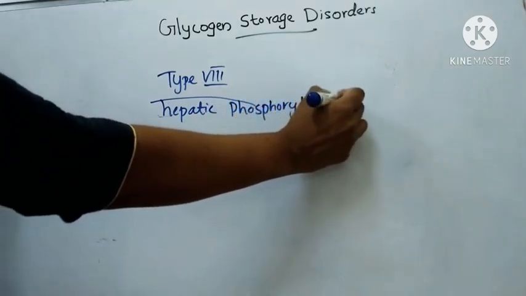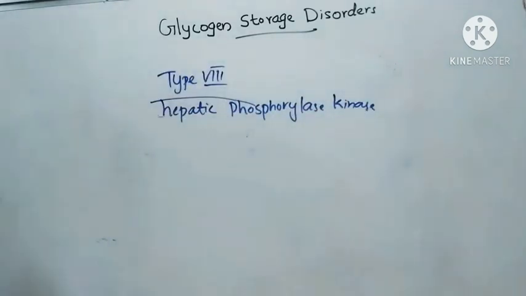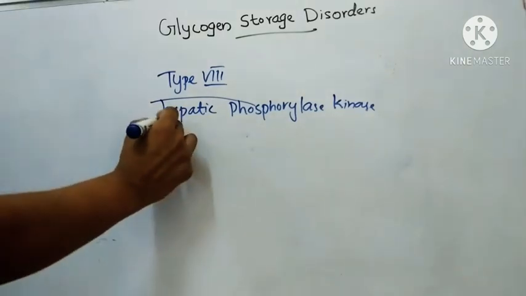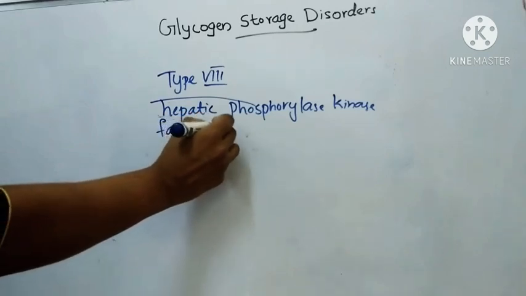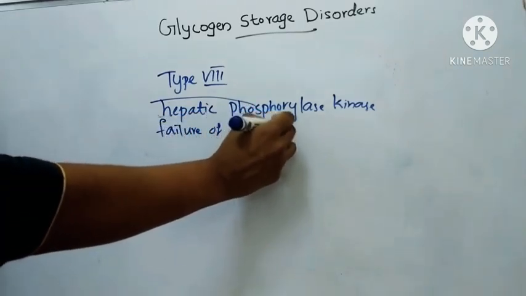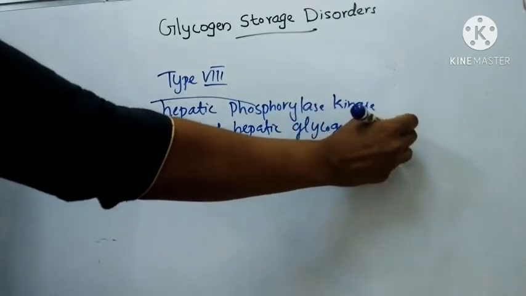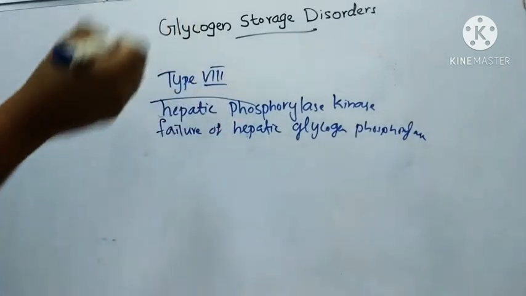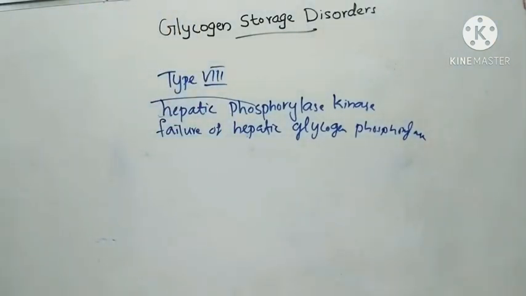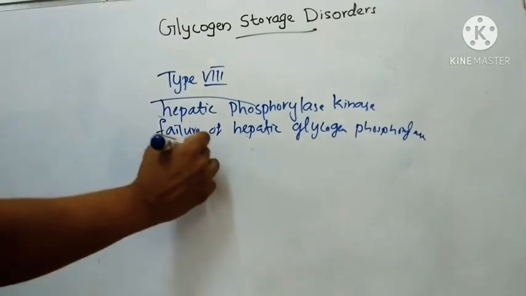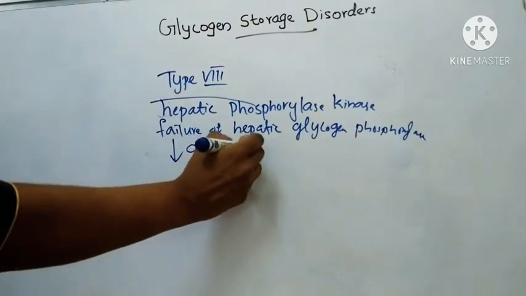So there will be failure of hepatic glycogen phosphorylase activity, and it leads to decrease in glycogenolysis.